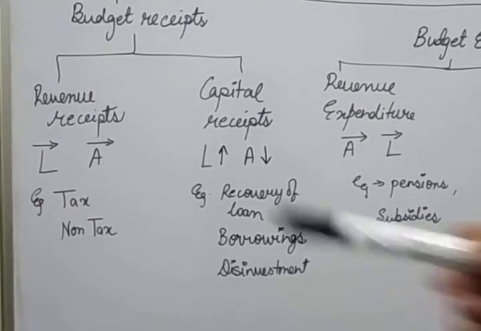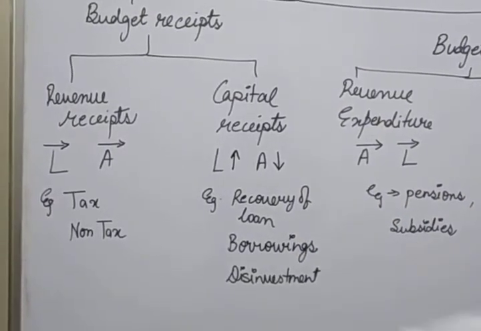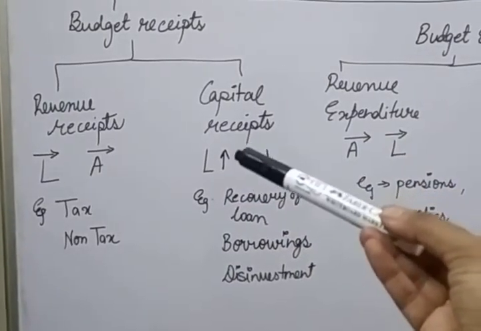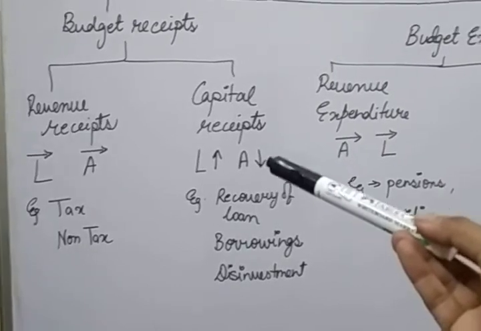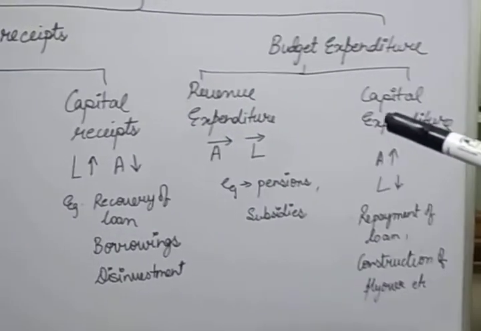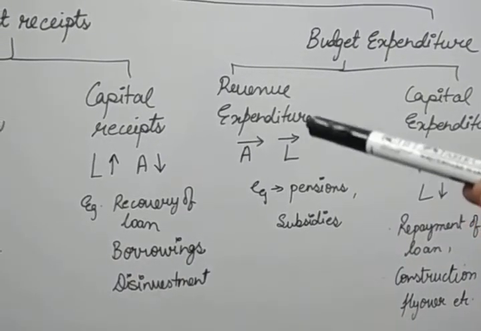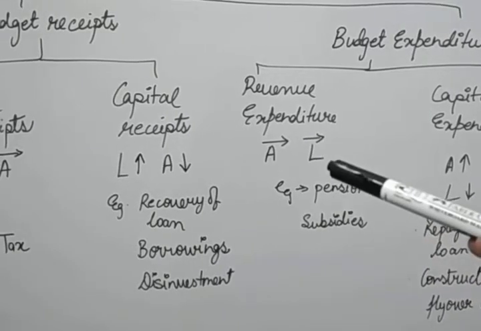So revenue receipts are those which neither create liability over the government nor reduce the assets, and capital receipts either create a liability or reduce the assets. Now the second part, budget expenditure. Revenue expenditures are those expenditures which neither create assets nor reduce liability.